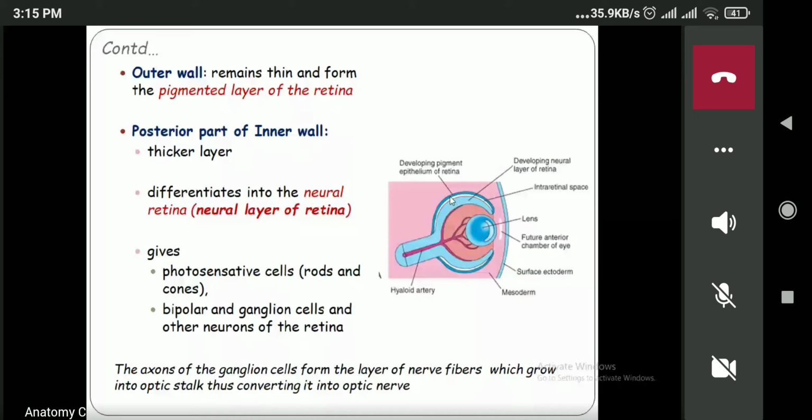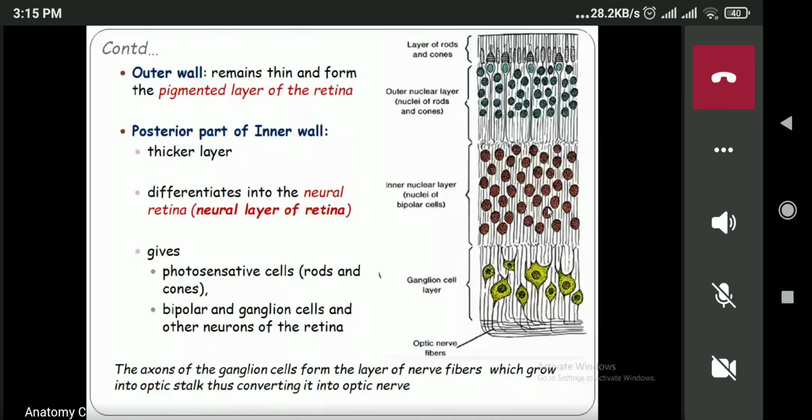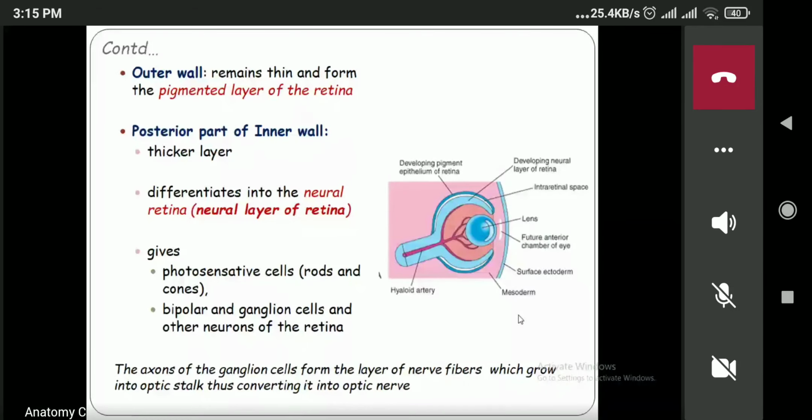Now do you know what is there in the inner layer, the neural layer? In the neural layer we have the rod cells, cone cells, bipolar cells, and ganglionic cells. Those will be present over there in the inner layer. Understood? So the retina will be mainly formed by the optic cup. The inner layer of the optic cup forms the neural layer, and the outer layer of the optic cup forms the pigmented layer of the retina.